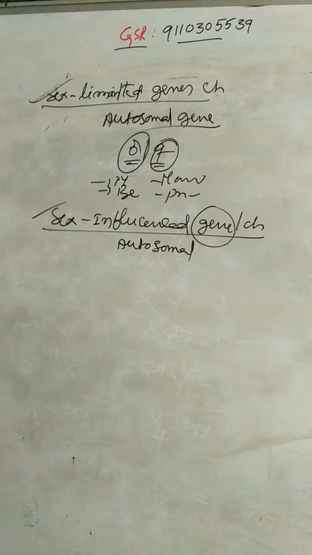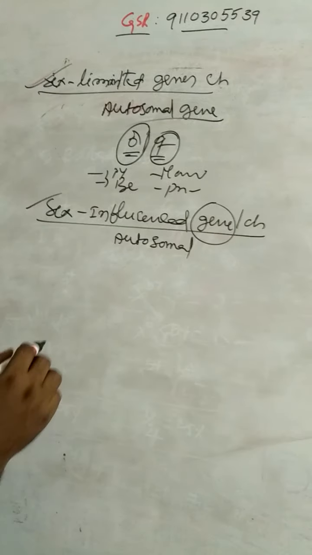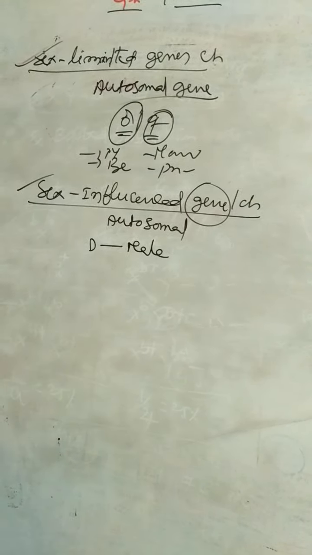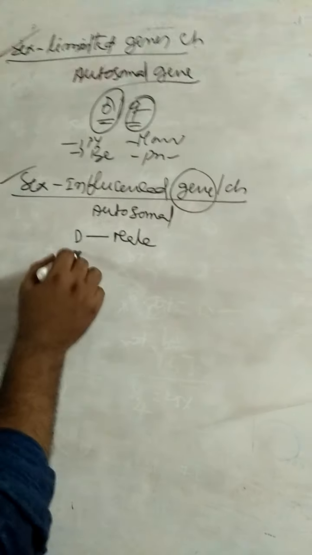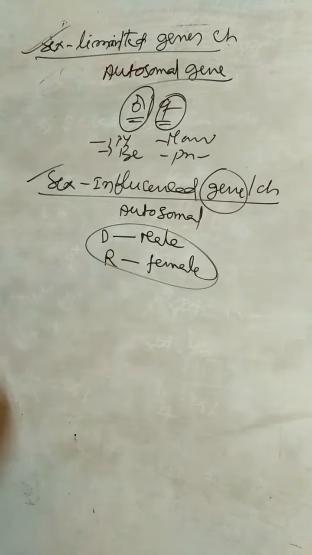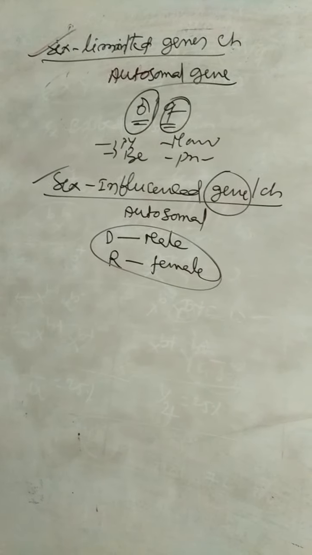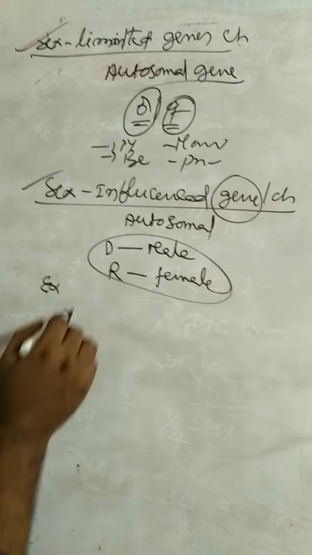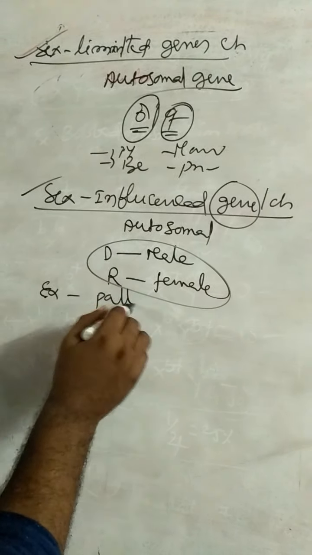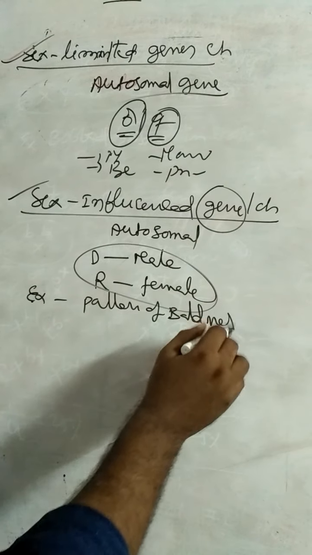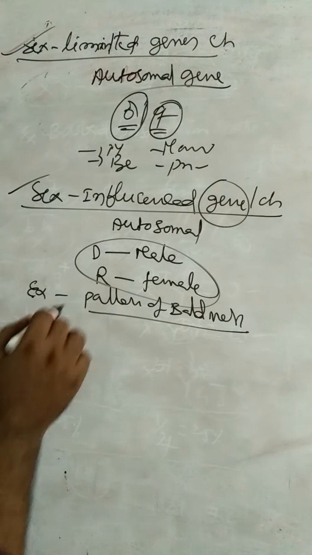In sex-influenced characters, the genes which are influenced are dominant in males. Sex-influenced genes are dominant in males and recessive in females. So these cause some characters, for example, in the case of human beings, pattern of baldness. This is one example.